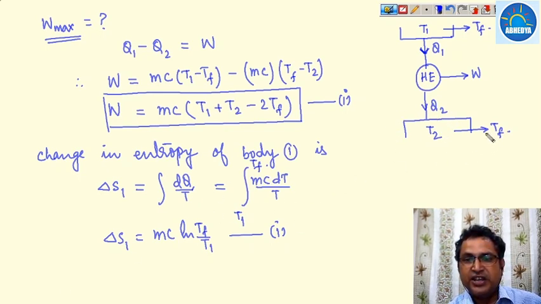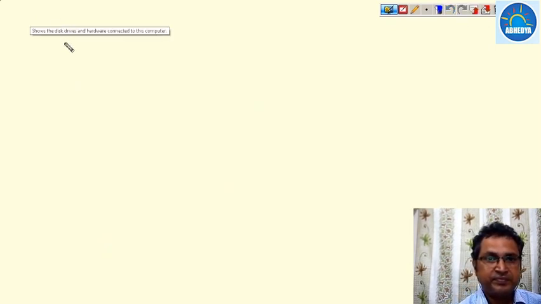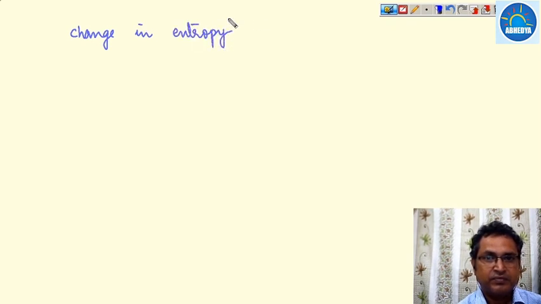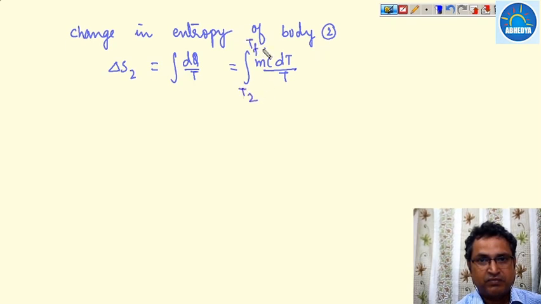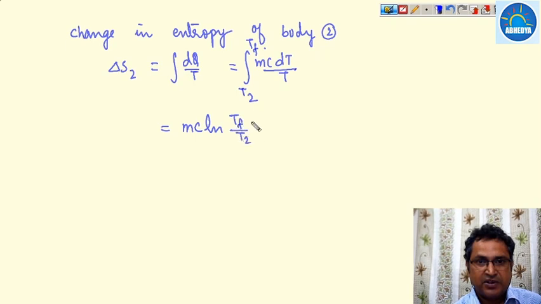Similarly, the change in entropy of body 2 while it receives the amount of heat Q2, from T2 to Tf, becomes mc ln (Tf upon T2).